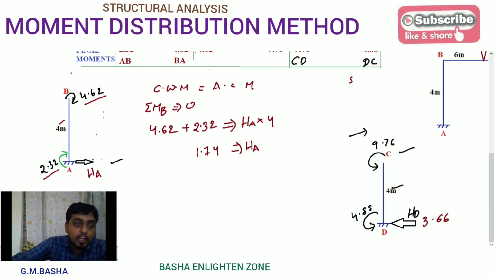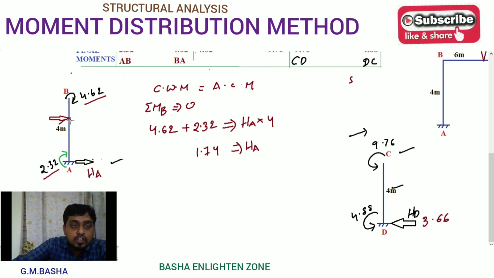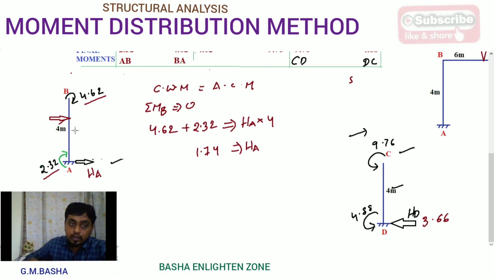If there is any horizontal force acting here like this, sometimes in problems there is a chance of a horizontal force being given. At that time, if you directly substitute in the formula, there is a chance of confusion here. But while solving in the general procedure, you can take plus that force into that distance.